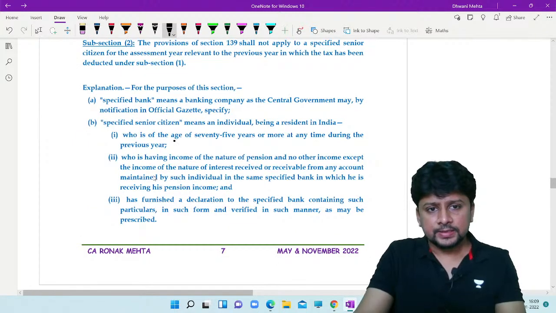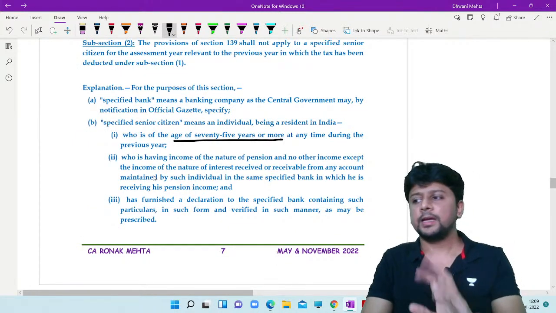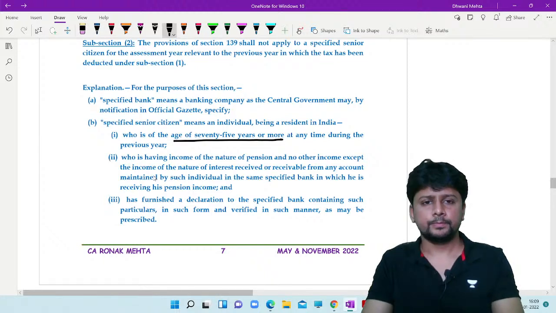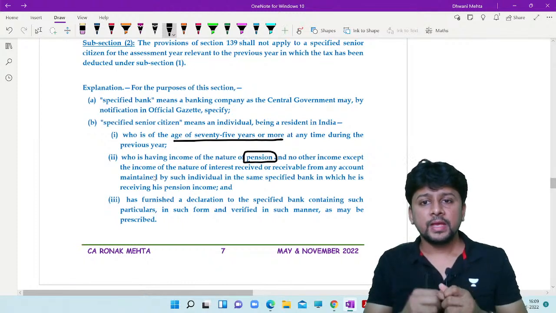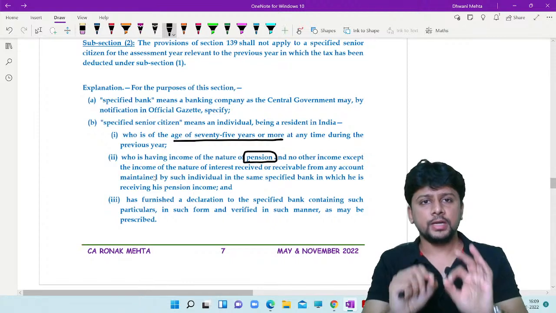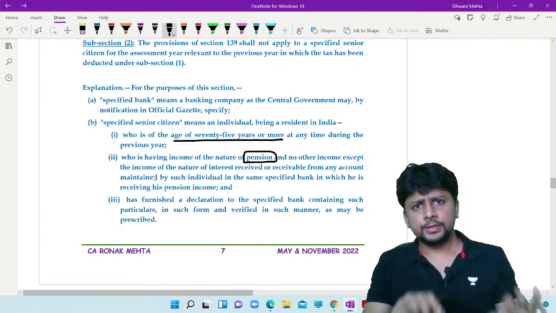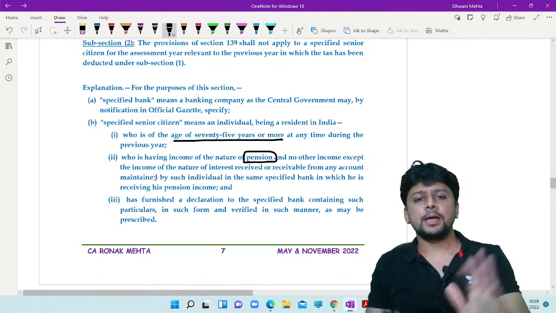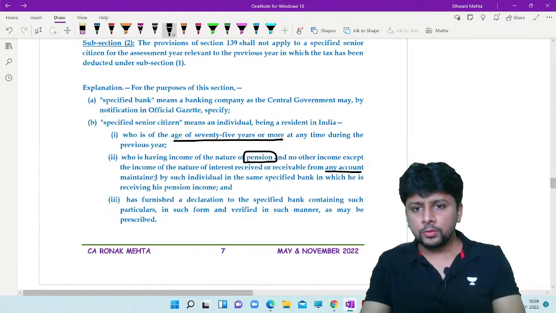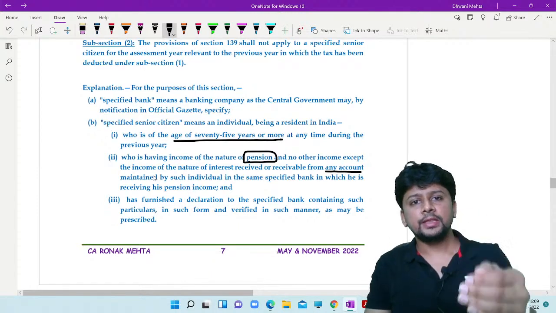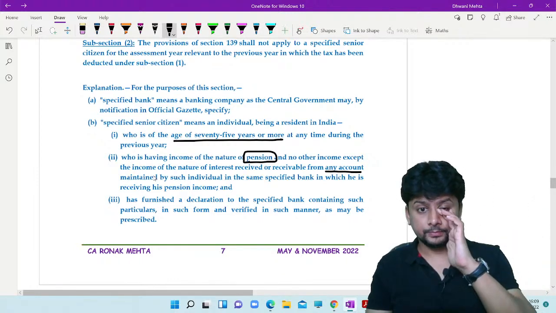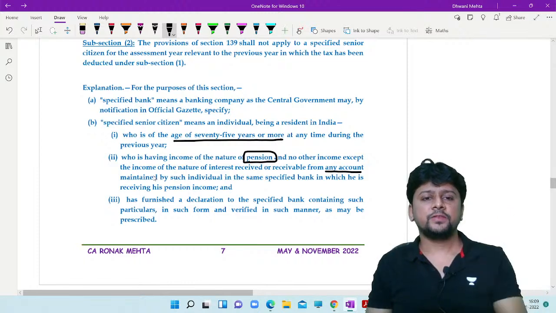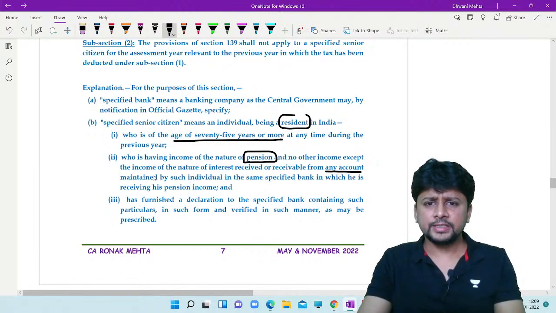Who is of the age 75 years or more at any time during the previous year, who is having income in the nature of pension and no other income except the income of the nature of interest received or receivable from any account maintained by such individual in this same specified bank in which he is receiving pension income. And this specified senior citizen, of course, we are only covering residents here.